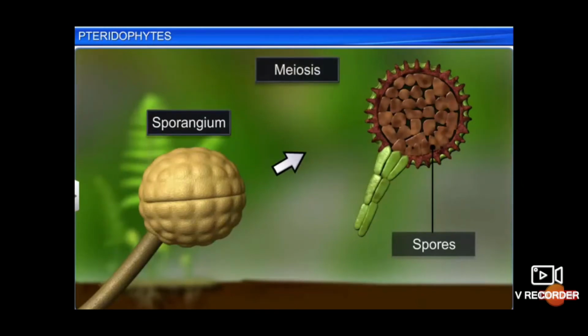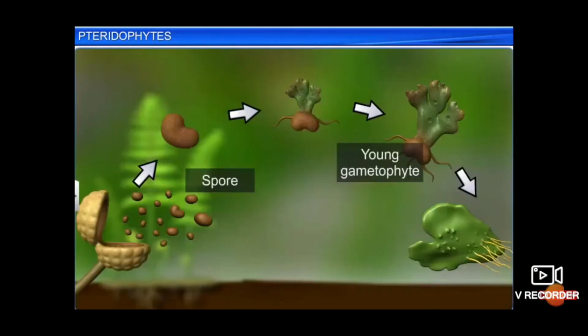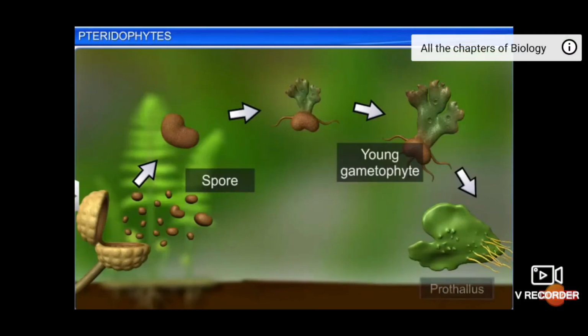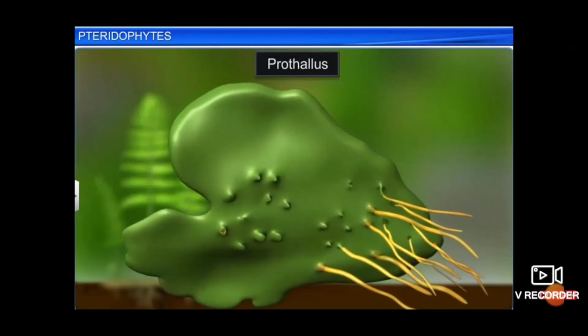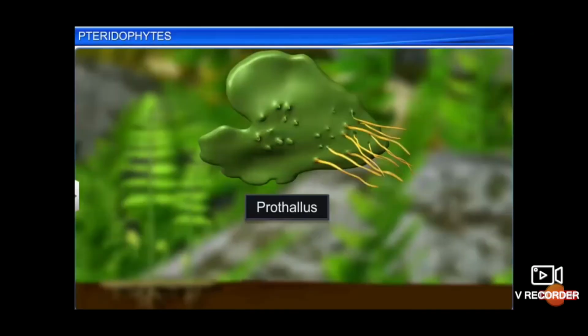These spores can be transferred by water and wind from one place to another, and there they germinate. This is a type of sexual reproduction. The plants reproduce asexually by spore formation and sexually by zygote formation.